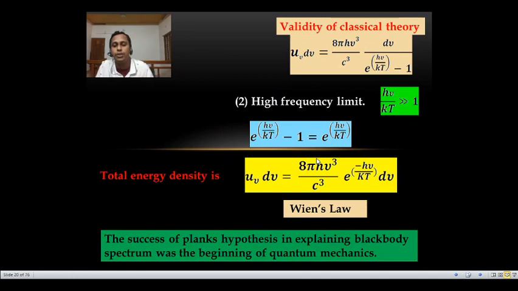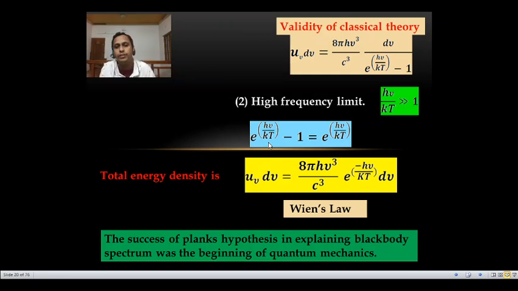Now at the higher frequency limit, we will check. This is Planck's radiation formula. At a higher frequency limit, h nu by kT is very much greater than 1. So e raised to h nu by kT is a very big value, and that very big value minus 1, for example 1 crore minus 1, that 1 can be easily neglected.